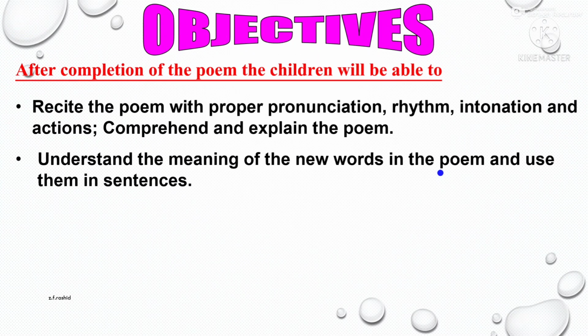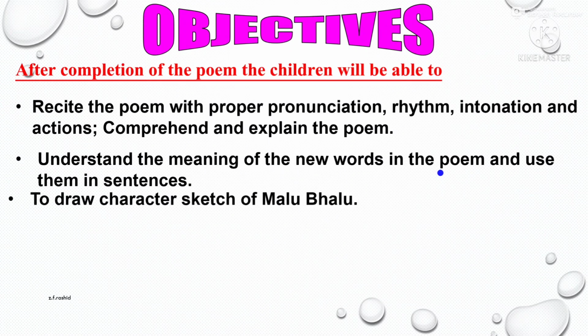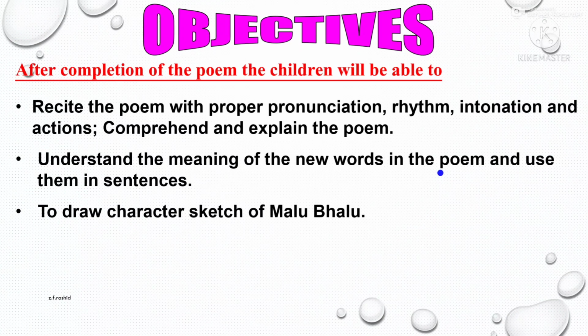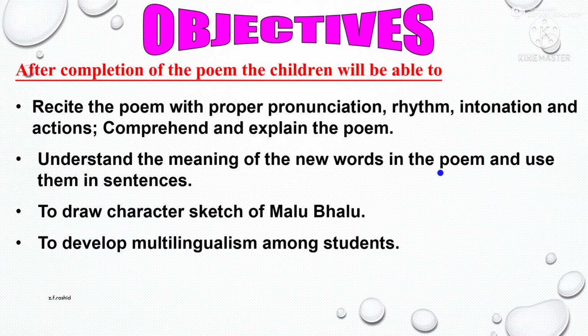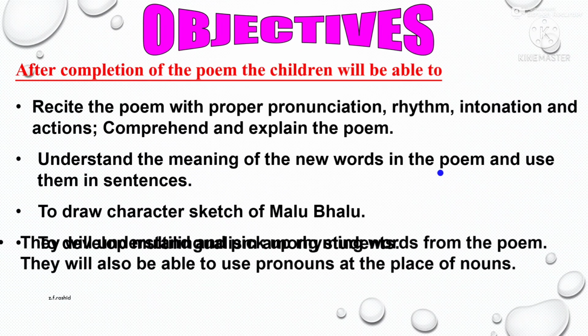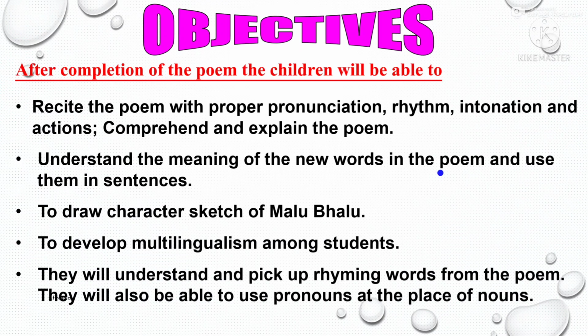Second thing, understand the meaning of the new words in the poem and use them in sentences. Third, to draw character sketch of Malu Bhalu. And fourth one is to develop multilingualism among students. They will understand and pick up rhyming words from the poem. They will also be able to use pronouns at the place of nouns.